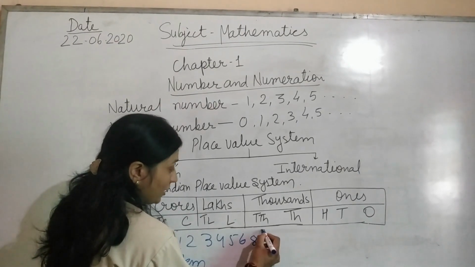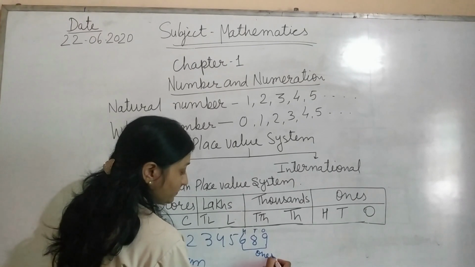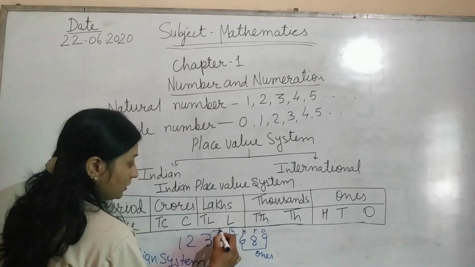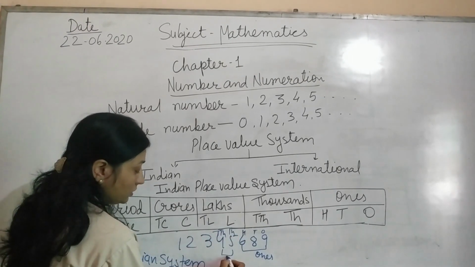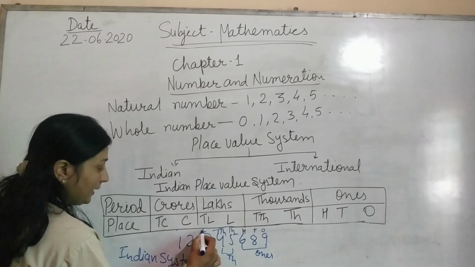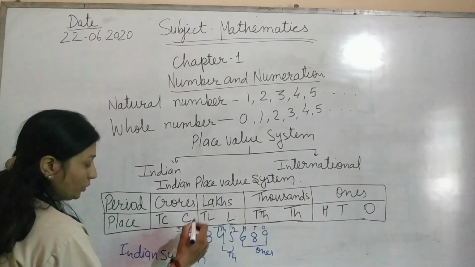So ones, tens, hundred, this is called the ones period. Now 1,000 and 10,000 is the thousand period. Now lakh and 10 lakh is the lakh period, and this is crore.